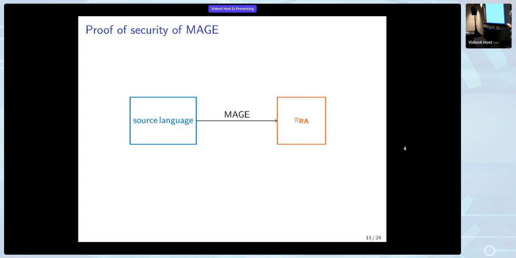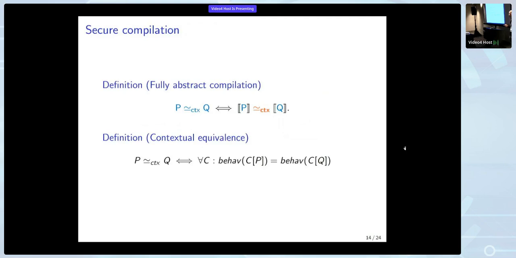And then we will make a compiler which will use the core principles of MAGE, specifically this pre-processing stage, to compile it down to PyRA, which is a system that supports remote attestation. And we show that this compiler is secure. So specifically, what do we mean by secure compilation?